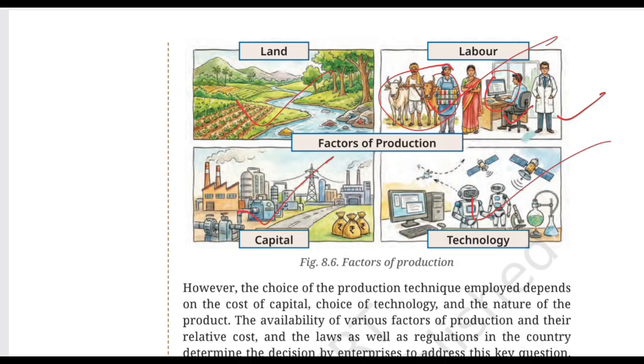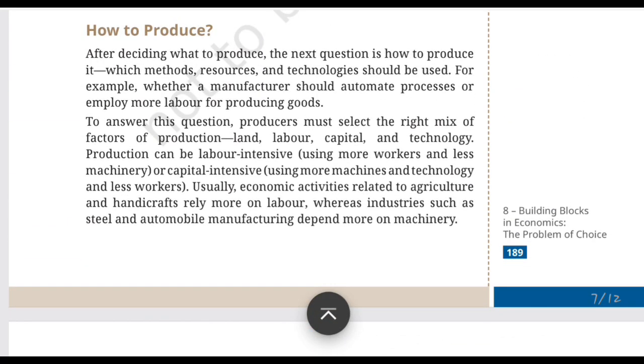Okay. Now, think of a farmer. He needs land where production happens, with the help of natural resources. He also requires labor who can help in producing crops. He requires capital investment where he can buy machines and other equipment to ease his production activity. Likewise, he would need technology that can help him to sell his produce easily in the market. So these are factors of production which are shown in figure 8.6. Okay, and these are very important. So remember these factors of production.